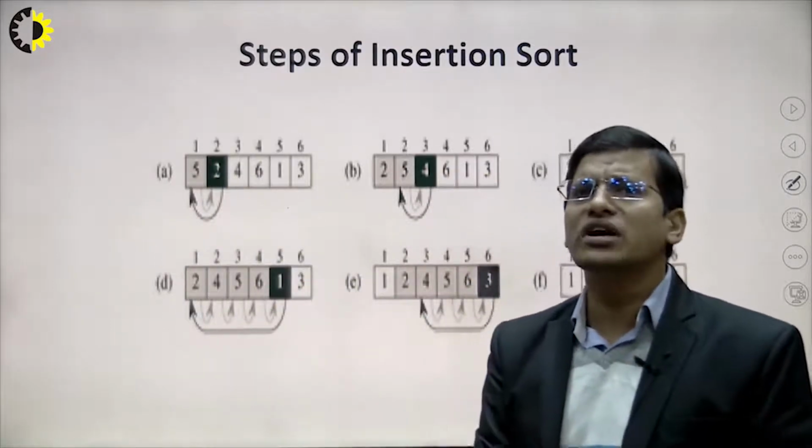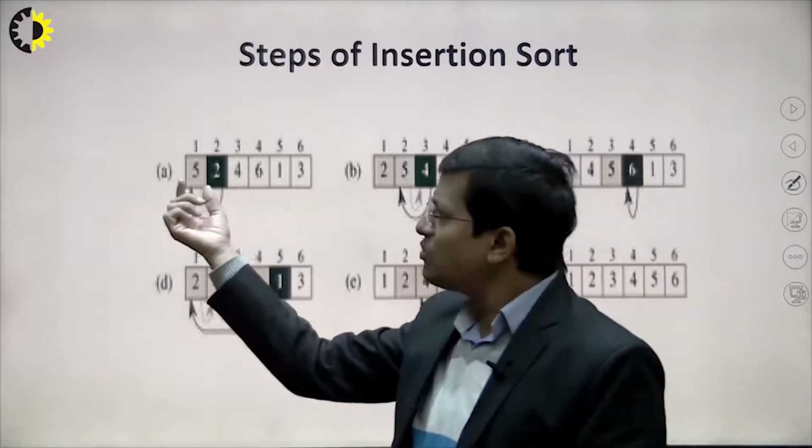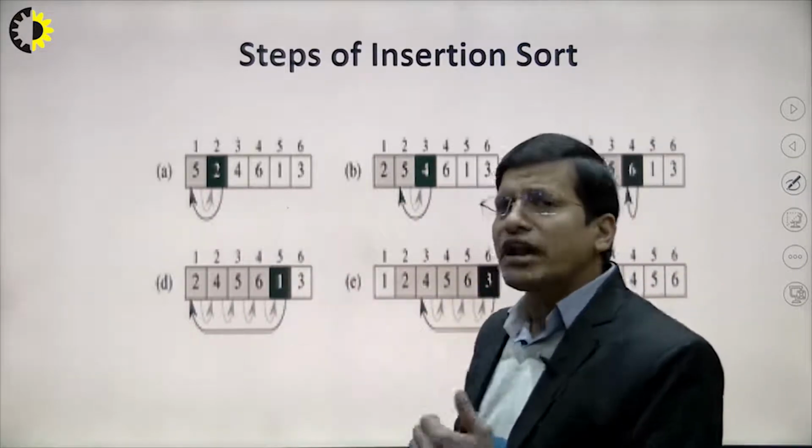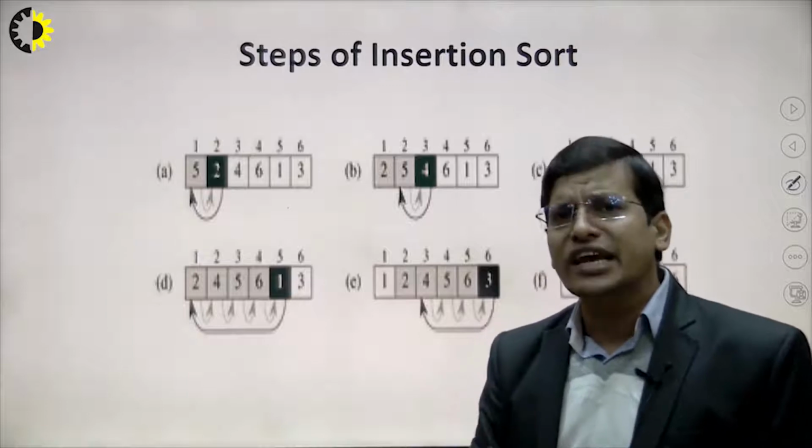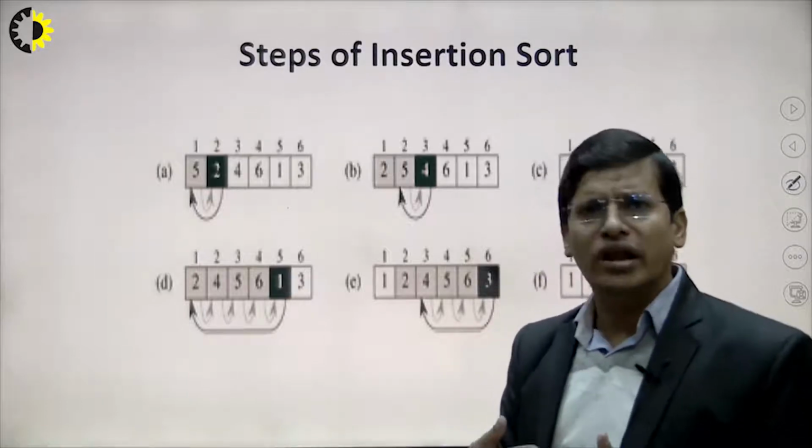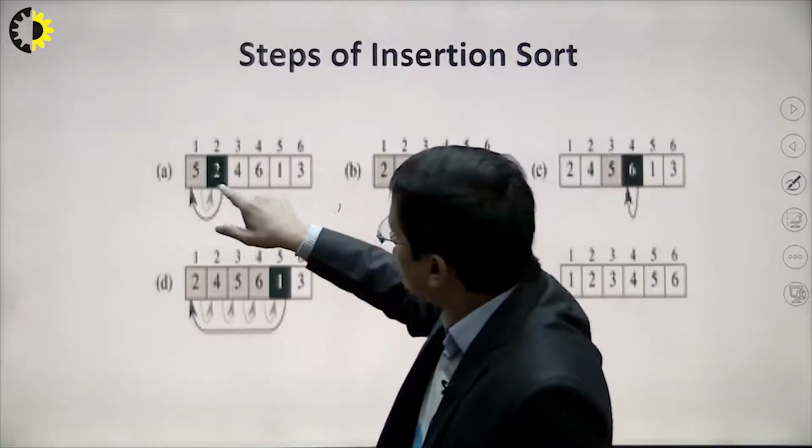We are not comparing with the other elements. So the first element will be sorted, right? Now we are trying to check whether the second card is smaller or greater. Suppose 2 is coming here.